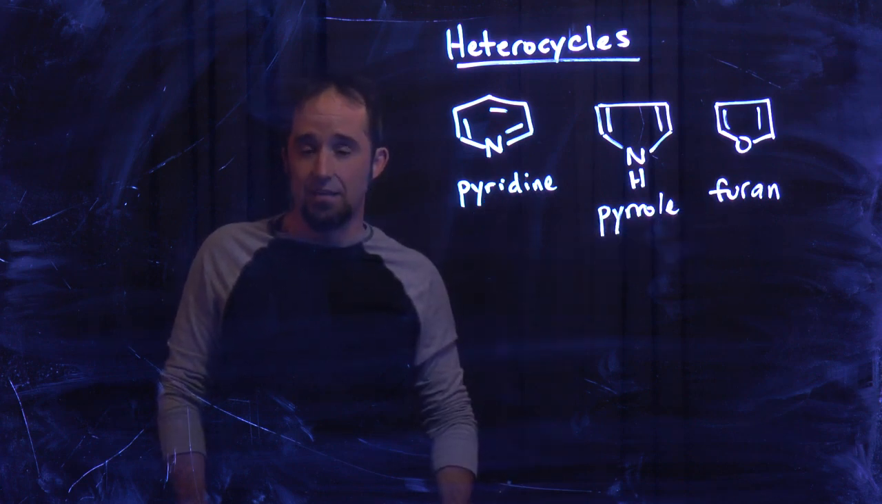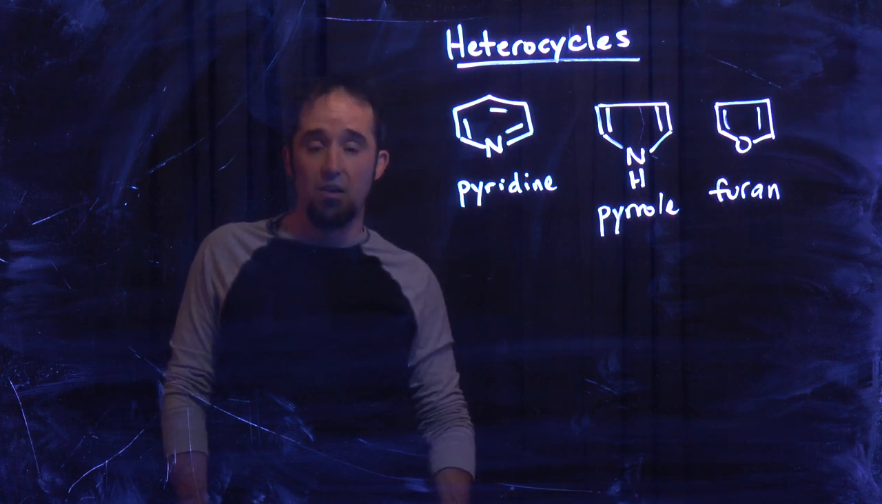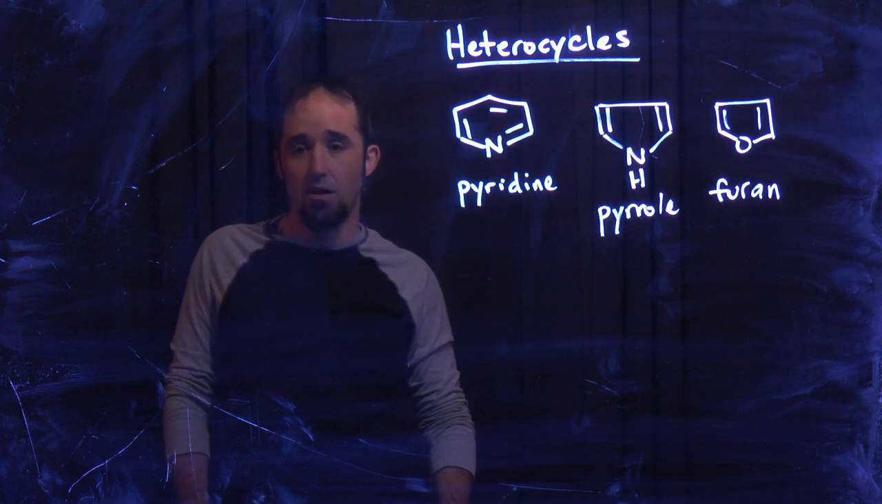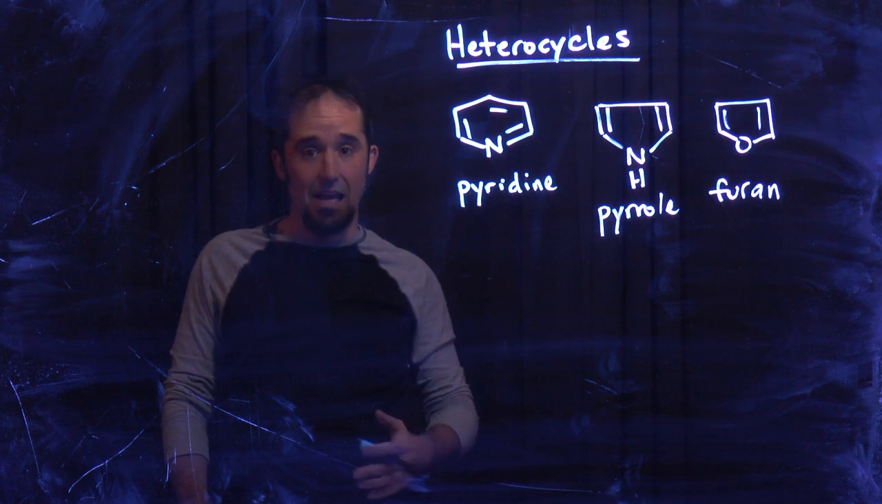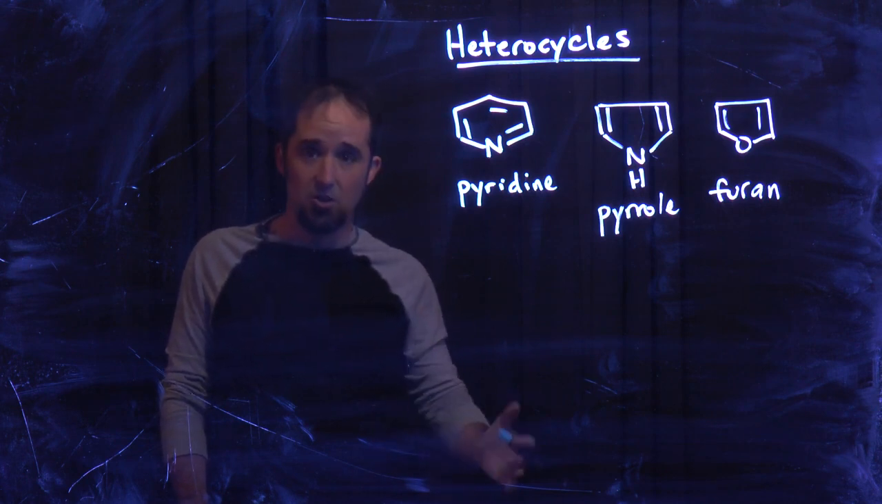And as you've seen a little bit already, it's really, really uncommon to see a drug or even a drug-like compound that doesn't have some kind of heterocycle in it somewhere. Your heterocycles are in your DNA base pairs. They're in some of your amino acids. They're pretty much all over.